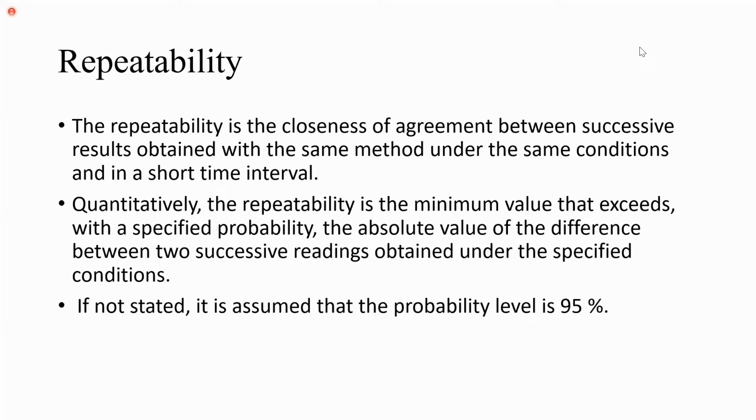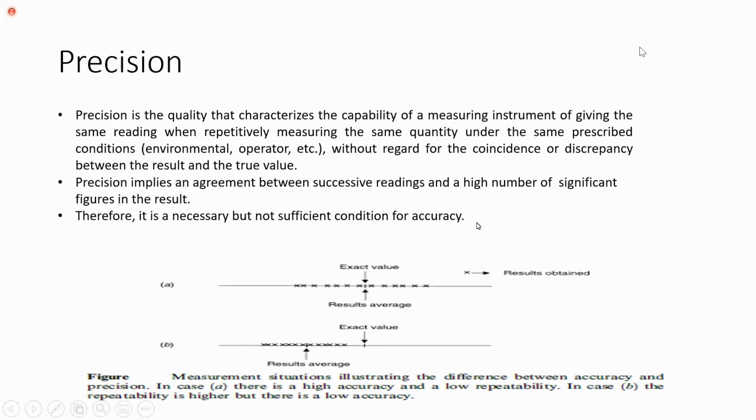So repeatability we can define as the ability of the sensor to reproduce a reading for the same quantity, for the same conditions, even though that reading is not accurate. But precision, how to understand? It has a capability that it can reproduce a value which is near to the true value.